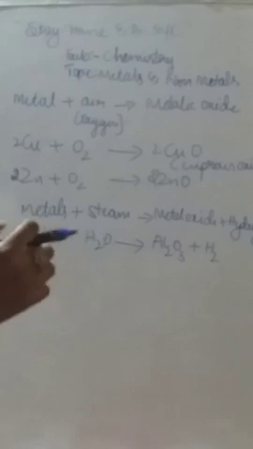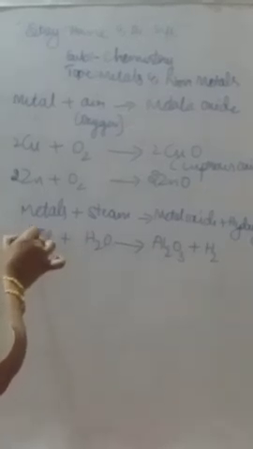So aluminium reacts with the steam of water and forms aluminium oxide, Al2O3, plus hydrogen gas will be liberated. Is it balanced? Check once. Here 1 atom of aluminium, but here 2 atoms of aluminium, not balanced. And hydrogen, here 2 atoms of hydrogen, here also 2 atoms of hydrogen, balanced. Here 1 atom of oxygen, but here 3 atoms of oxygen, not balanced. So you have to balance. Put a 2 here, starting with the lowest number. Yes, aluminium is balanced, but oxygen is not balanced.